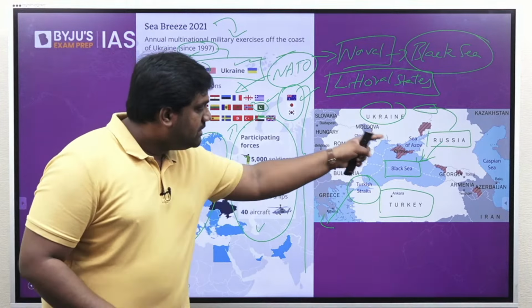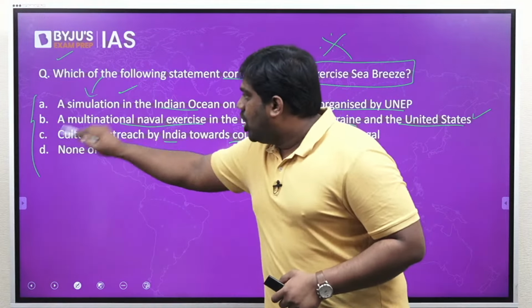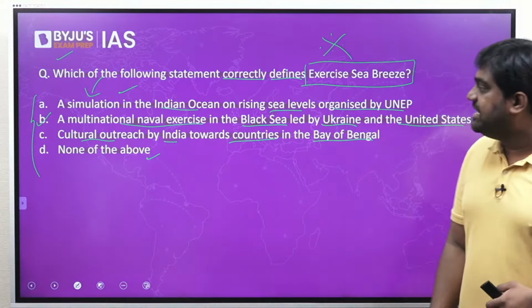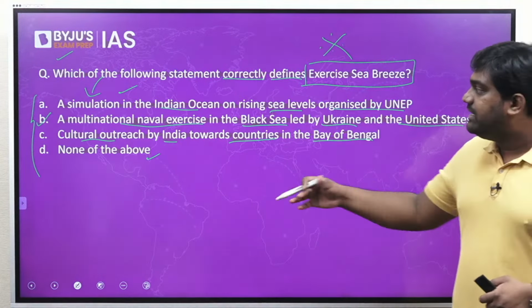Now, coming back to the question we were discussing, the answer would be option B. Exercise Sea Breeze is a multinational naval exercise in the Black Sea led by Ukraine and the United States. So this is an important topic. Please make a note of this and also remember the other related points that we have discussed. Now let's move on to the third question.